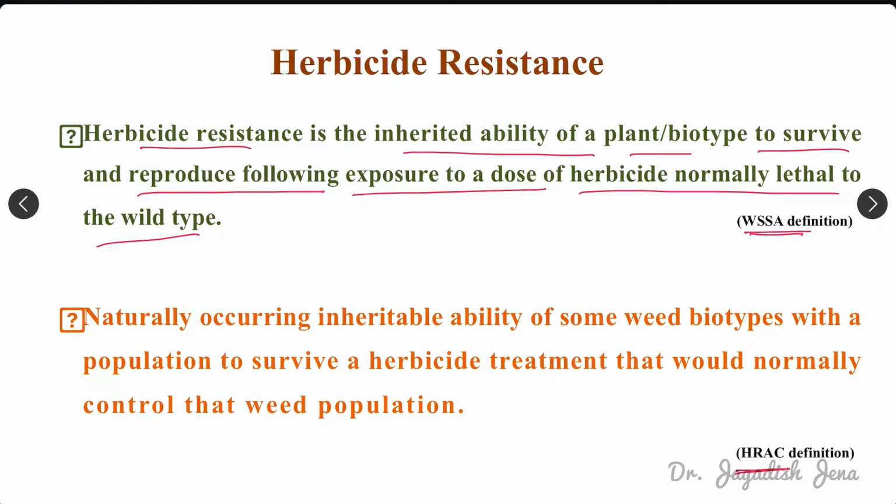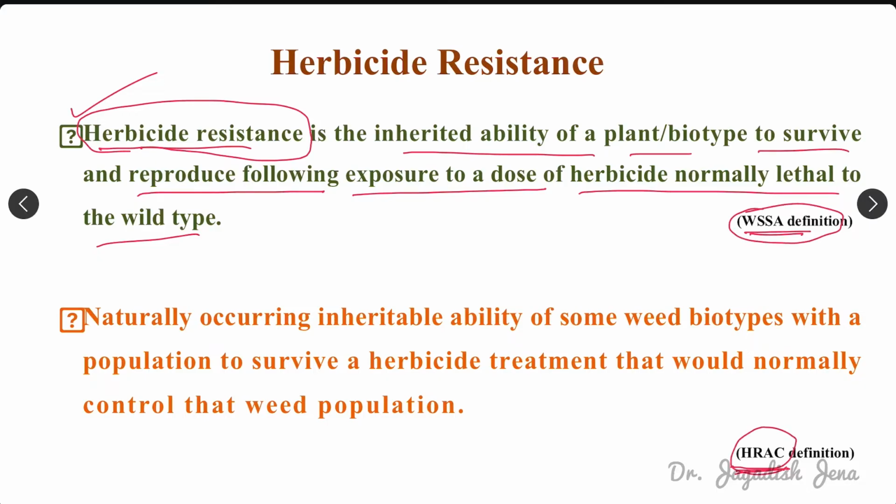So that is basically what herbicide resistance means. Due to some genetic change or some alteration in genetic factor, there may be some mechanism developed by the weed which can resist that particular herbicide application at a particular dose that was being controlled earlier, but it cannot be controlled at that particular dose. So that means it has developed some kind of resistance. This definition was proposed by the Weed Science Society of America.